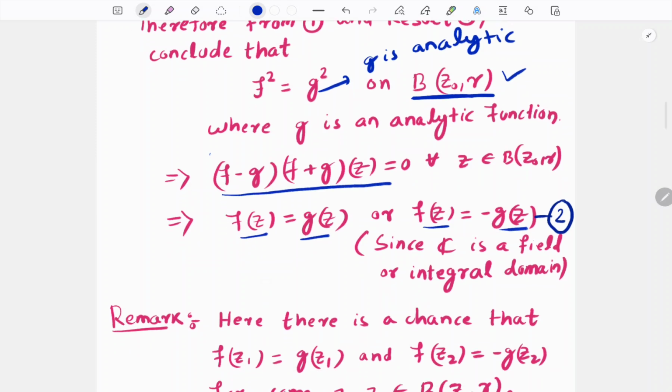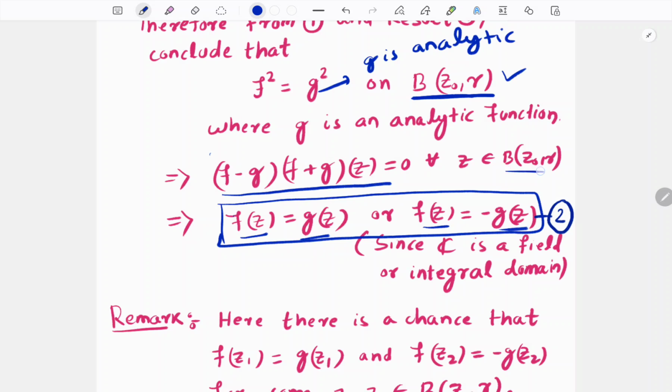And from this we cannot draw any conclusion about the analyticity of f at z naught. Why? Because if f is equal to g on the whole ball, then since g is analytic, f is analytic. Or on the other hand, if f is equal to minus g on the whole ball, then also we can say that since g is analytic, f is analytic.